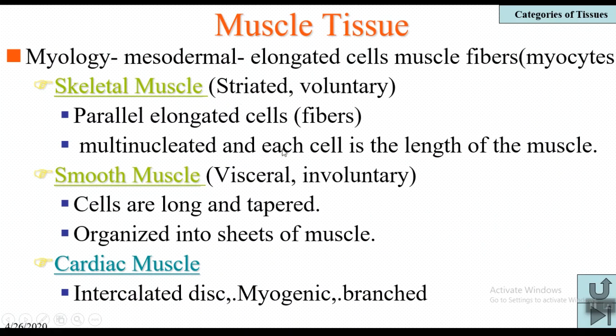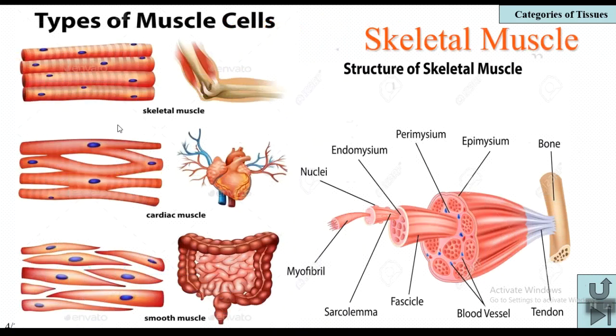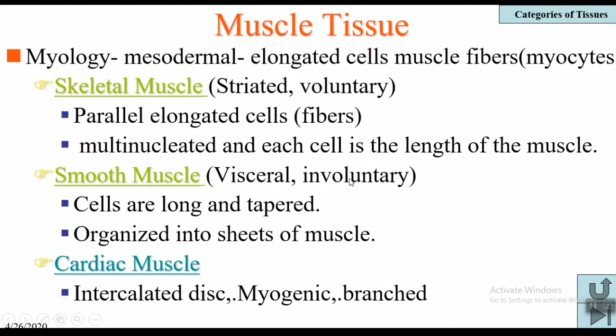These muscle cells are multinucleated. Here you can observe clearly a number of peripheral nuclei. That's why they are multinucleated, and each cell is the length of the muscle. The length of the muscle cell is the length of the muscle itself.